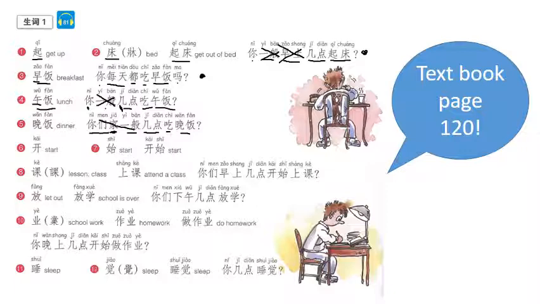And of course you can leave this out. So you might just say 你几点吃晚饭? What time do you eat dinner? Or you might say 你晚上几点吃晚饭? What time in the evening do you eat dinner?